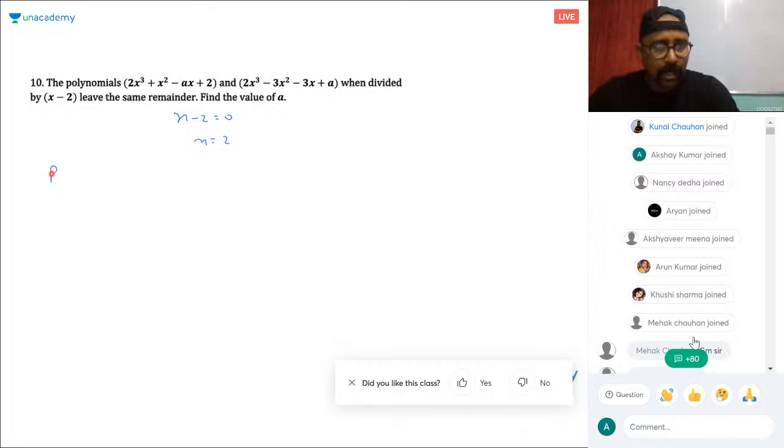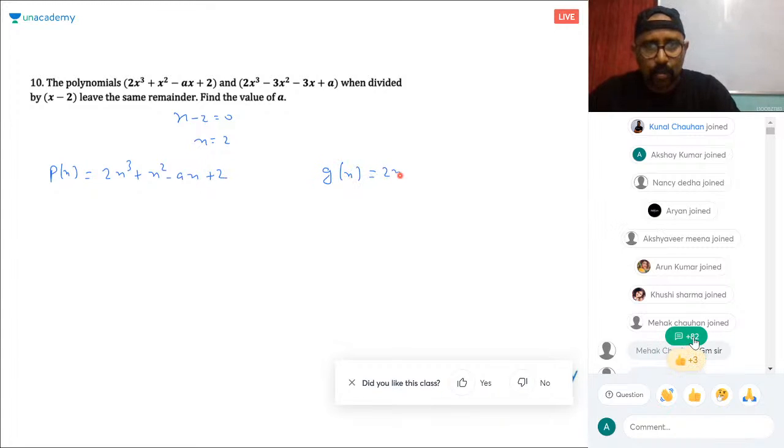So take this polynomial as p(x), which is 2x cube plus x square minus ax plus 2, and the other polynomial as g(x), which is 2x cube. You have to put x equal to 2 in both of the equations. Whatever you get, that's the remainder, and equate them. Then only you will be able to find the value of a.